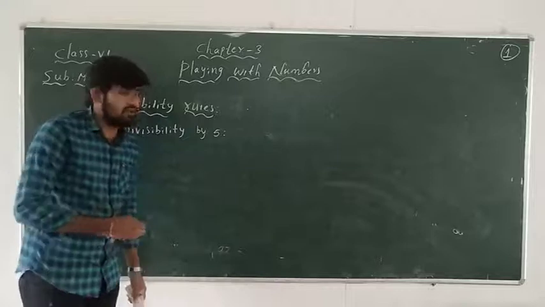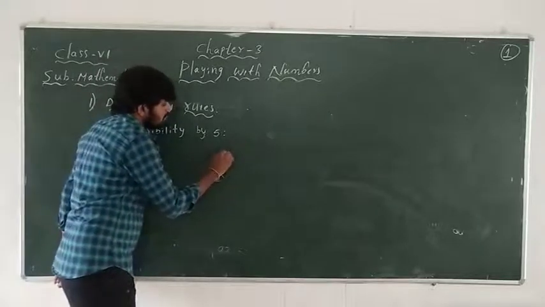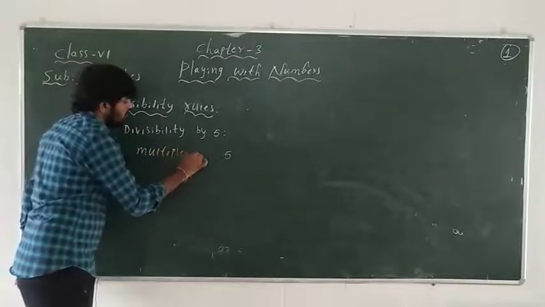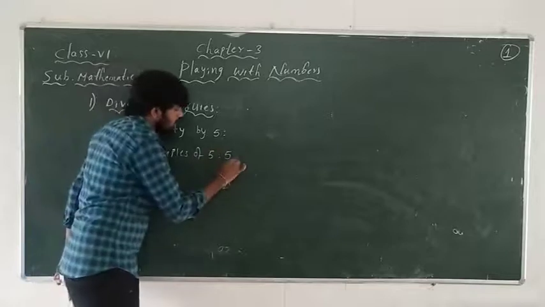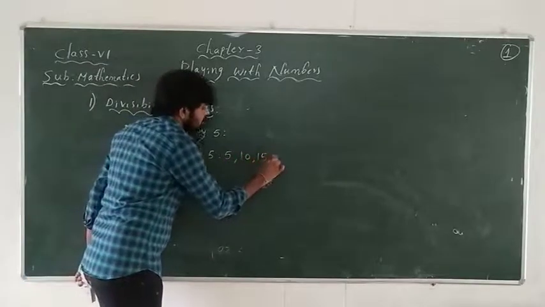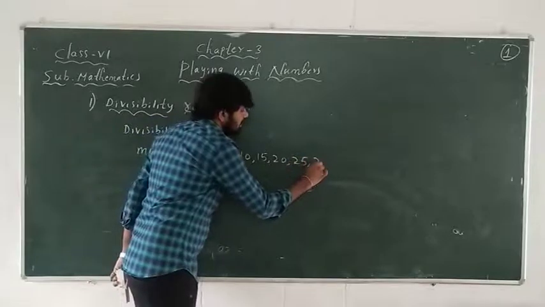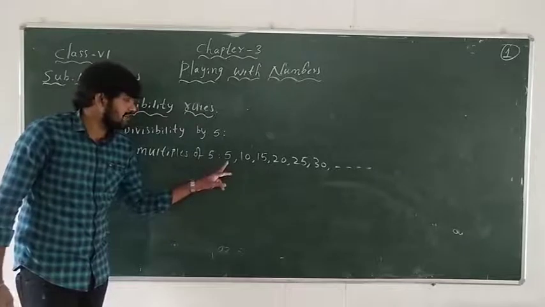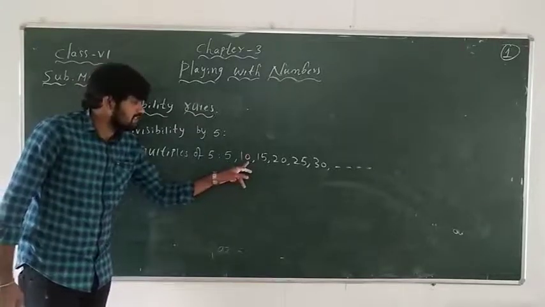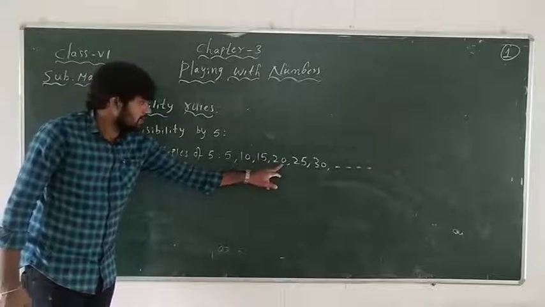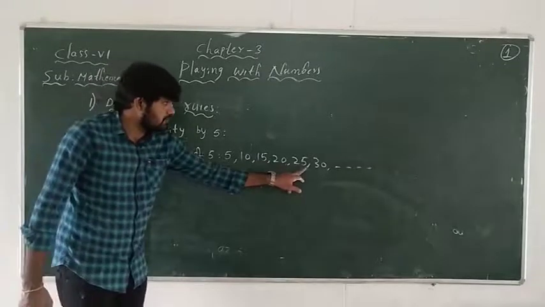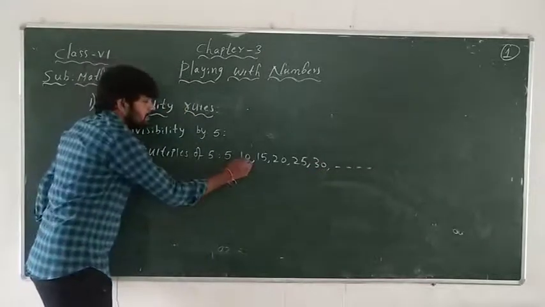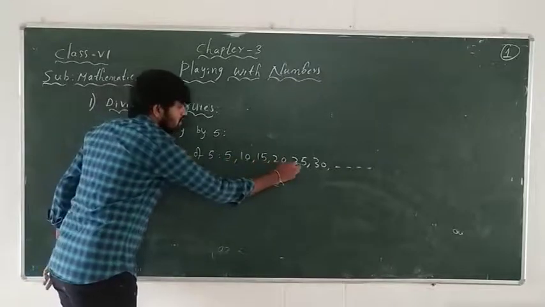Let me write the multiples of 5. What are the multiples of 5? 5, 10, 15, 20, 25, 30, and so on. Now you can see clearly in the multiples of 5, the units place here is 5 and here the units place is 0. Again the units place in 15 is 5. Again the units place in 20 is 0. The units place in 25 is 5. The units place in 30 is 0. What can we observe here? Here the units place has 5, 0, 5, 0, 5, 0.